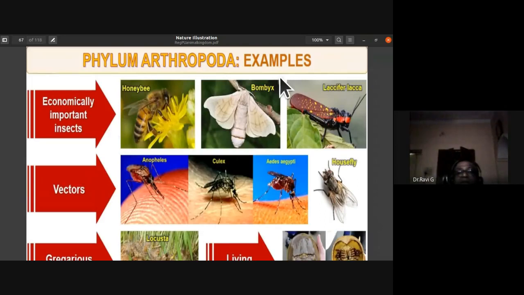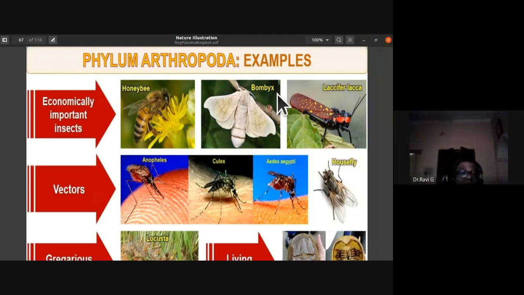The economically important insects in phylum Arthropoda: you have the honeybee, and Bombyx mori, that is the silkworm. They are not allowed to develop into the adult silk moth. This is the adult silk moth. Generally they are not allowed to develop because at the cocoon stage itself, we stifle them by putting them in boiling water. Stifling is killing the larvae within the cocoon by putting them in boiling water, and we extract the silk from the cocoon. Okay, silk fibers.